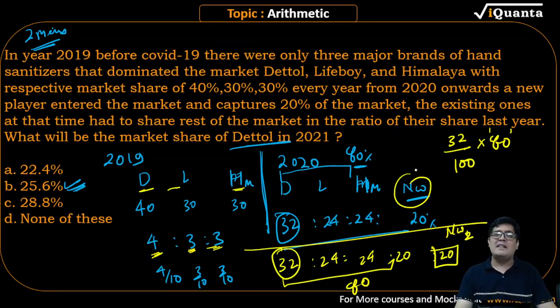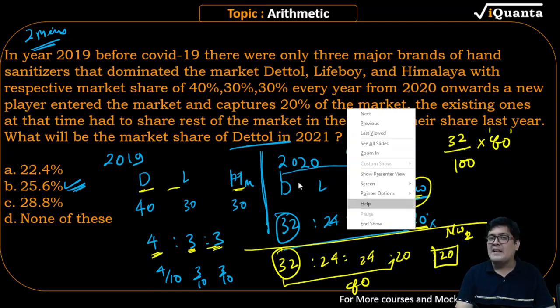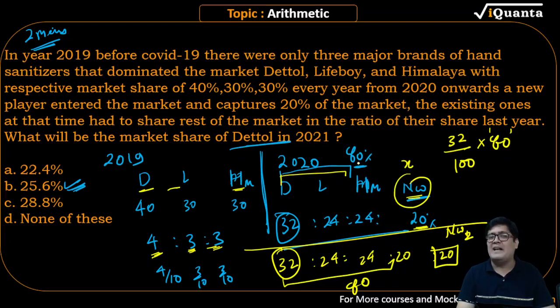Now when the new entrant comes, let us call it company X, that company will have 20% of the market. That means these 3 combined will have 80. That 80 will be in the ratio of 4:3:3. So 4 by 10 into 80, 3 by 10 into 80, and 3 by 10 into 80. So this is the share of the companies finally at 2020.